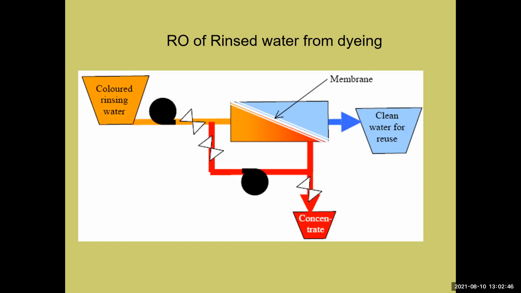Suppose you see the RO in the rinsing water from the dyeing, it is the first colored rinsing water. Okay, you see the image, and what you see in the image.